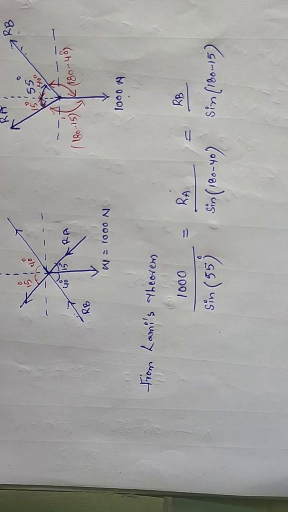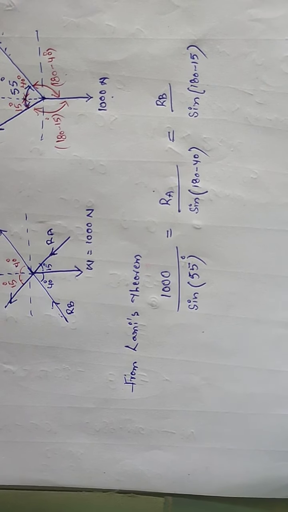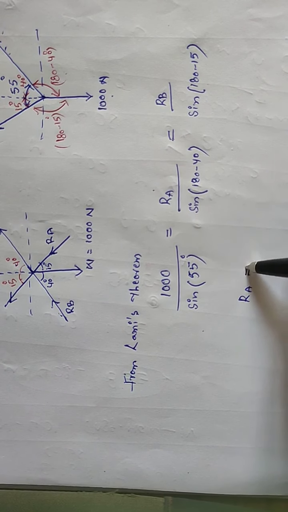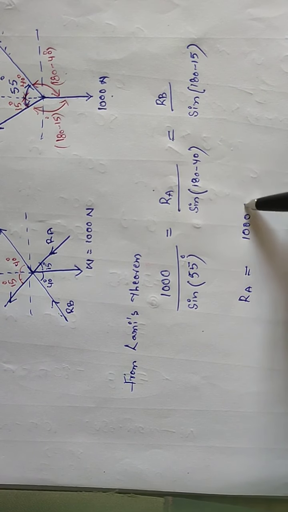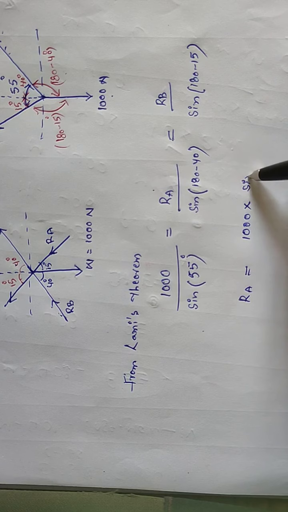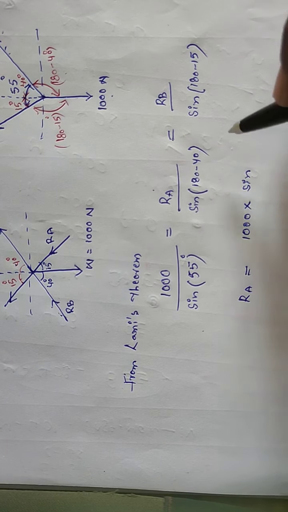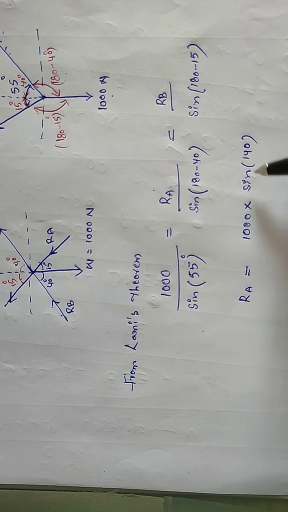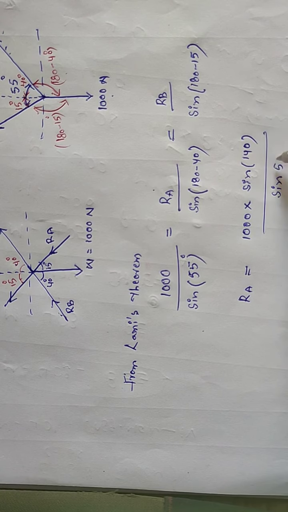So from these equations you can calculate the unknown reaction forces RA and RB. RA will be equal to 1000 into sine of 180 minus 40, sine 140, by sine 55 degrees.